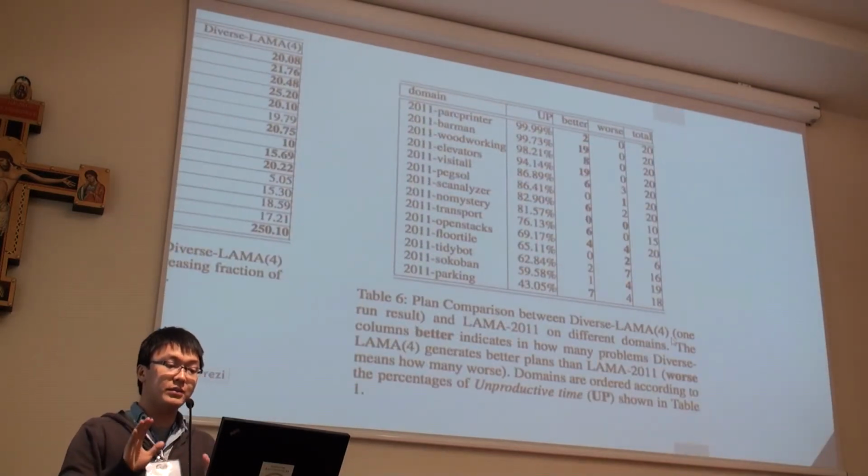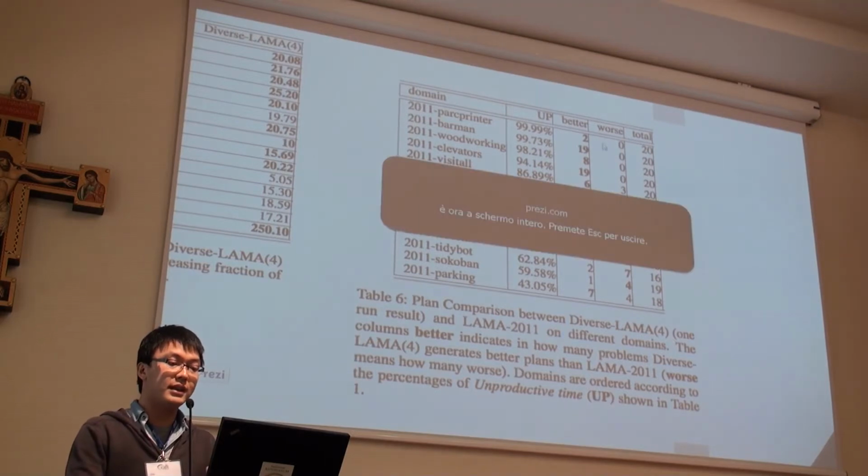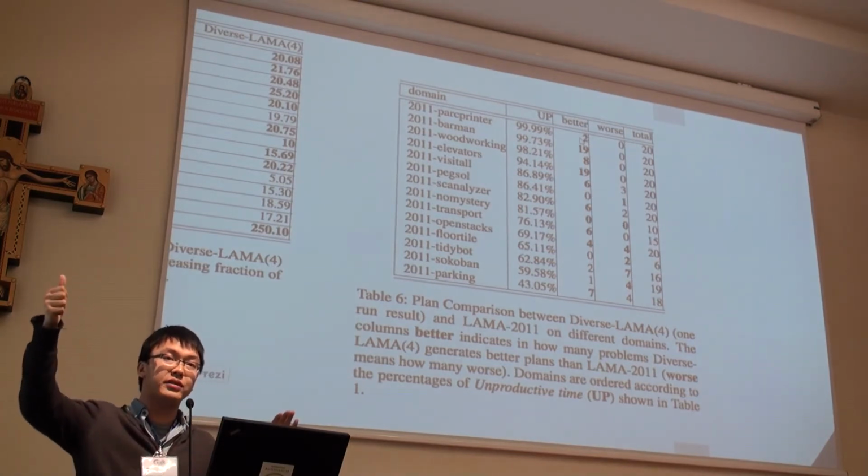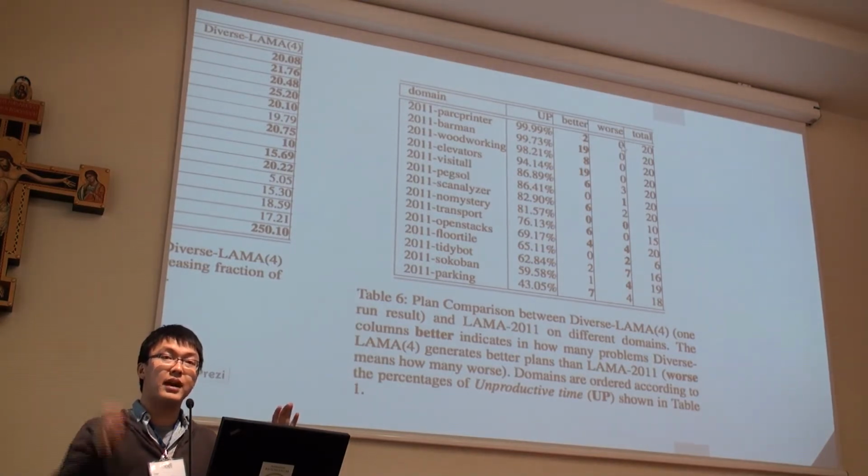And if we look at this picture, it will be more meaningful for you. Here we show the number of problems this restarting policy really improves, the number of problems that become worse, and the total number of problems solved. Again, I ordered the domains based on the ratio of unproductive time.